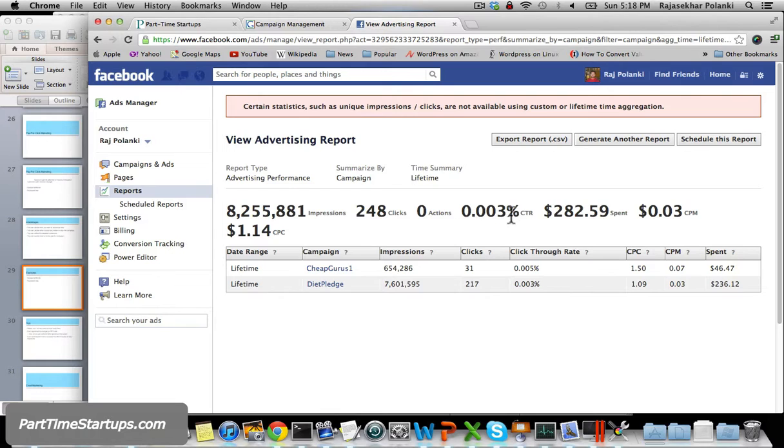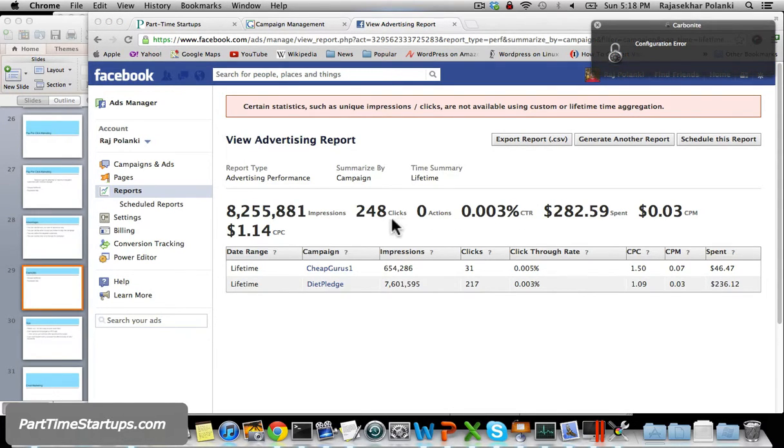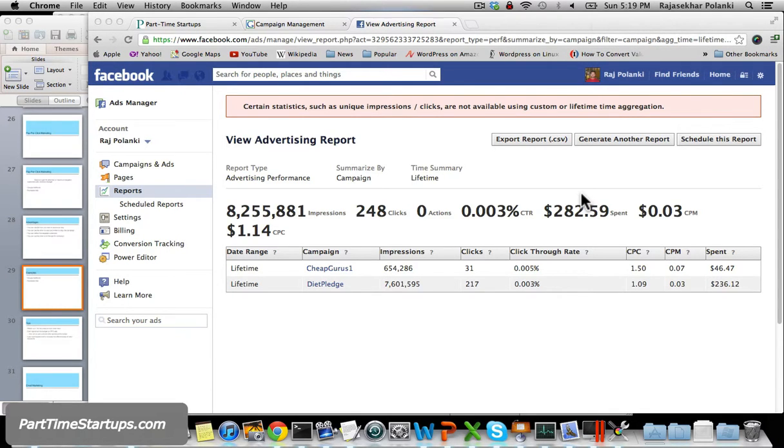So it's showing that I spent $82. For this amount, I got 248 clicks. Okay, that means the click-through rate, based on how many impressions it made and how many clicks, is 0.003 percent. So yeah, I'm happy with 248 clicks for $82. That means I'm getting almost one click per dollar.